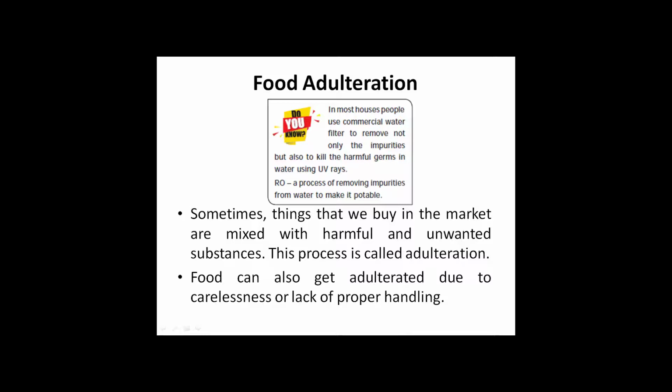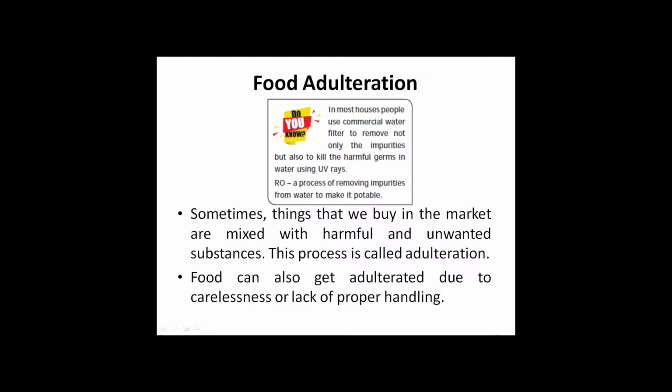Food adulteration. Do you know? In most houses, people use commercial water filters to remove not only the impurities but also to kill the harmful germs in water using UV rays. RO is a process of removing impurities from water to make it potable. Sometimes things that we buy in the market are mixed with harmful and unwanted substances. This process is called adulteration.